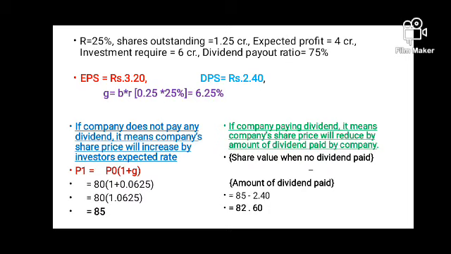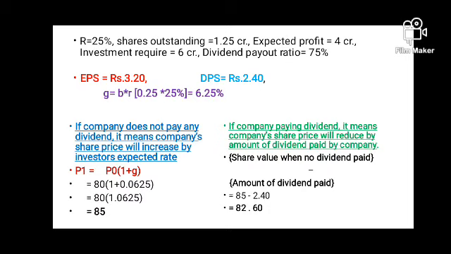Now we'll concentrate on the value of share if the company does not pay dividend, and then if the company pays dividend. The growth rate is 6.25%. If the company does not pay dividend, the company's responsibility is to give at least 6.25% growth rate on the present value of share, and right now the value of share is 80 rupees.